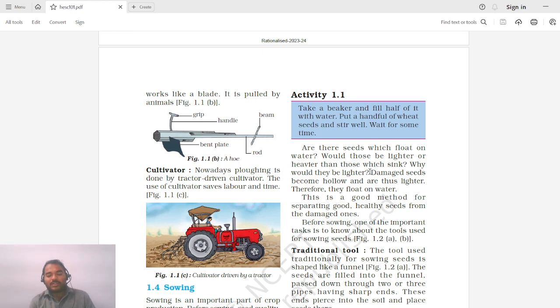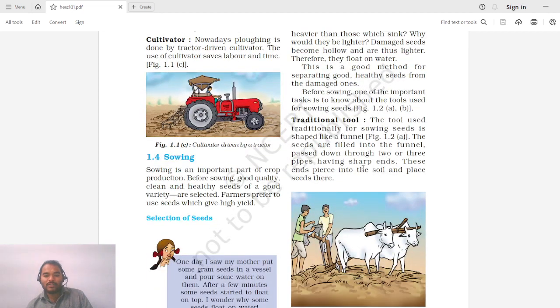So all the seeds that are floating, they are no more good seeds. You should not use them for sowing because they are not healthy seeds. And all the seeds that have settled, they are the good seeds. So you should only use the seeds that have settled at the bottom. This is a good method for separating good healthy seeds from the damaged ones. Before sowing, one of the important tasks is to know about the tools used for sowing seeds.